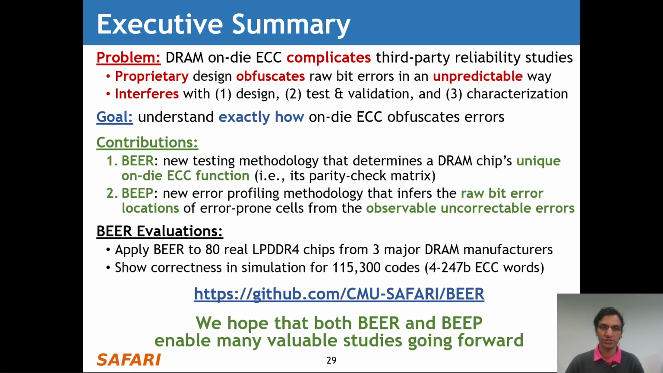And our second contribution is Beep, which is a new error profiling methodology that infers the raw bit error locations of error-prone cells from only the observable uncorrectable errors. We evaluate Beer in both experiment and simulation to show its effectiveness and practicality, and we open source our implementation on GitHub at the link shown on the slide. Finally, we hope that both Beer and Beep enable many valuable studies going forward.